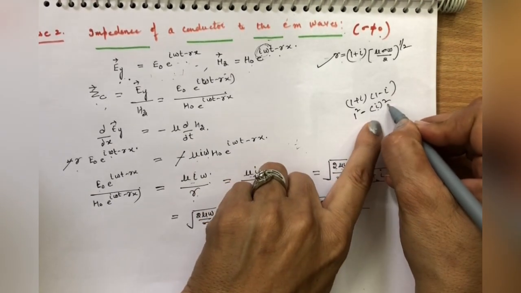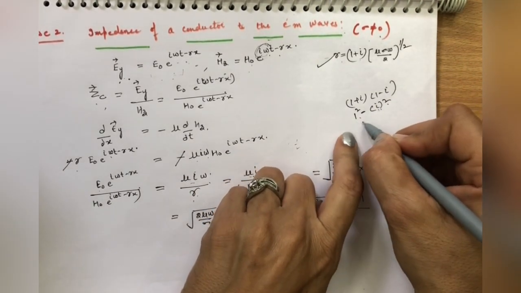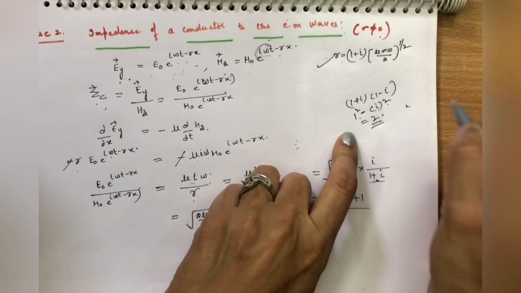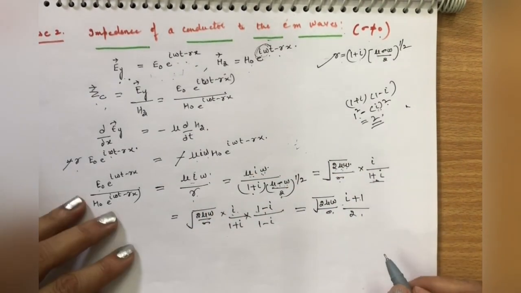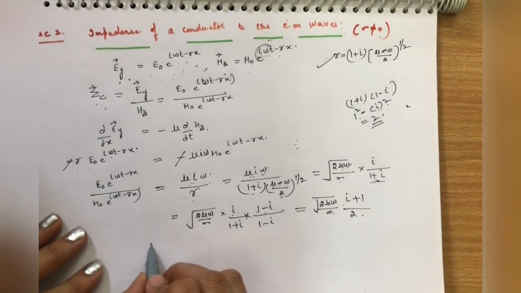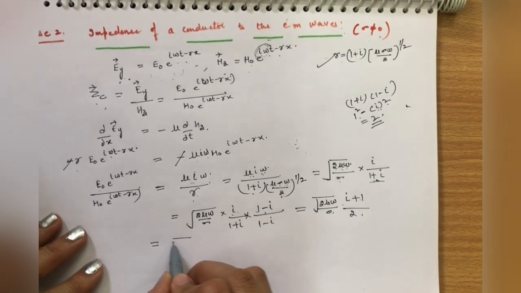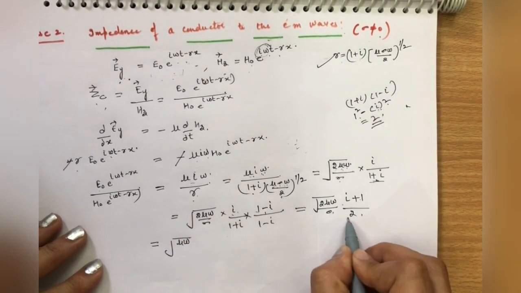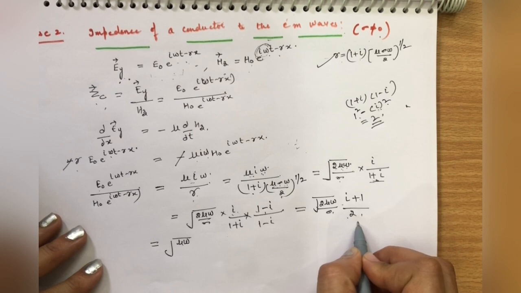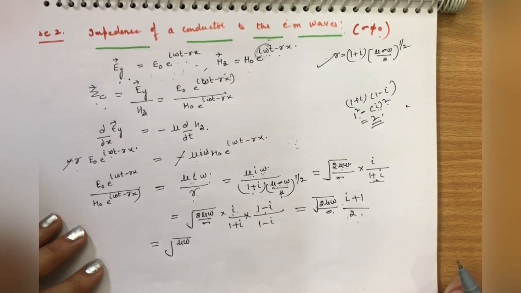Iota square is minus 1, so minus plus, this will be equal to 2. So divided by 2, and when you solve this it comes out to be under root mu omega, 2 raised to minus 1 by 2, under root 2 downward.